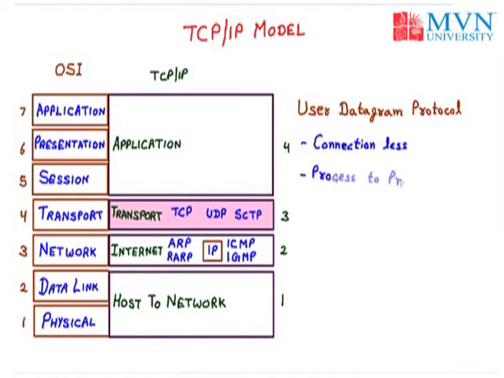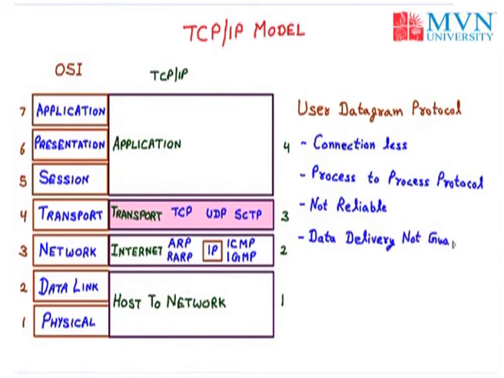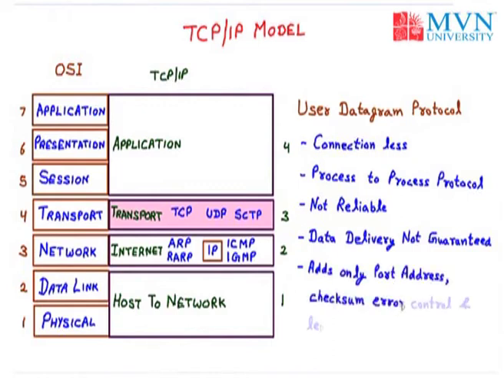Then the next one, it is a process to process protocol. As TCP is reliable, UDP is non-reliable. In TCP, data delivery is guaranteed, but in UDP, that is User Datagram Protocol, the data delivery is not guaranteed. The last main point of UDP is that it adds only port address, checksum error control, and the length information of data.